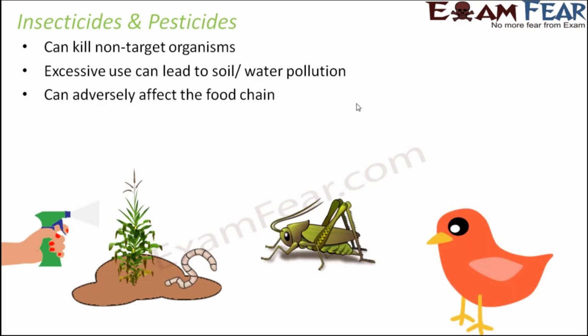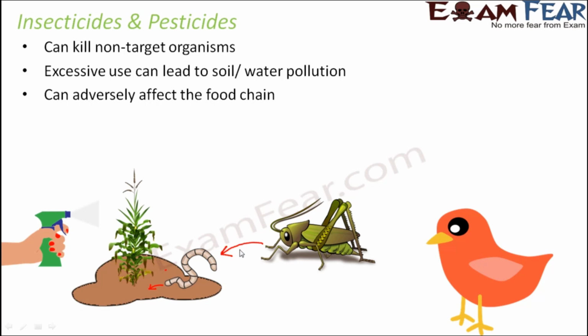It can adversely affect the food chain. So what do we mean by that? Now let's say that the soil has too much of insecticides or pesticides, that is too much of chemicals. Now there are a lot of insects or organisms which feed on the soil particles. For example, earthworm is one such example. So the earthworm will feed on these particles which might have chemicals, because the soil has so much of chemicals.